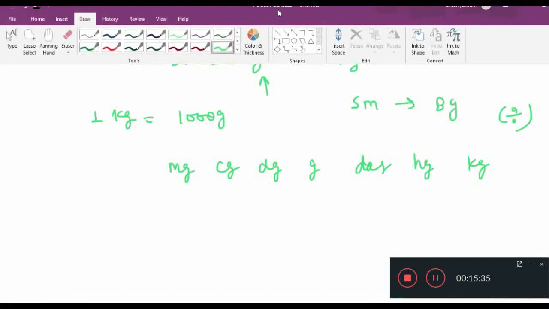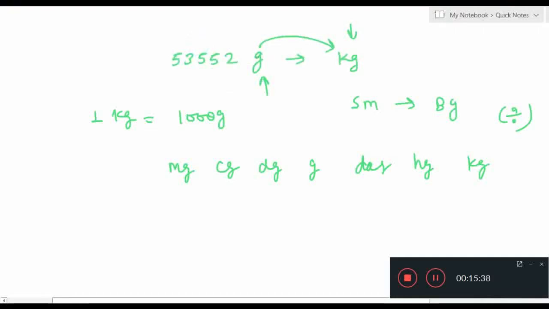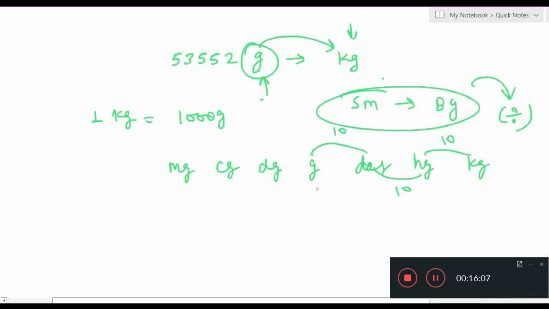So now as you can see here, we are converting gram into kilogram. So gram is here, one step, then another, second, then third. So 10, 10 and 10. Now smaller to bigger, as you can see here, means division.